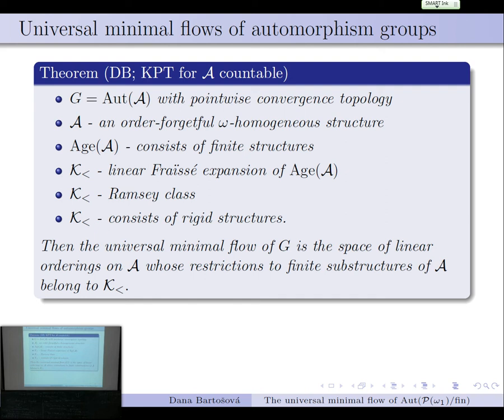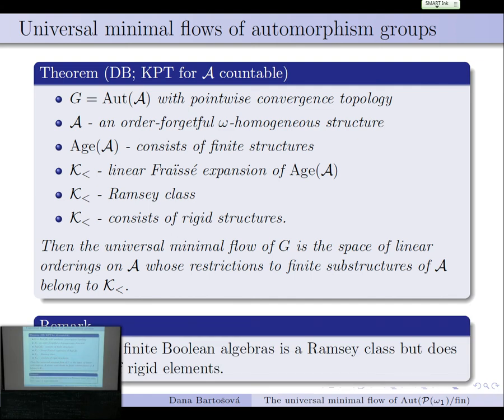And then the universal minimal flow is the space of linear orderings on the structure A, such that when we restrict to a finite substructure, we end up in our class K. So these are the ones that we allow. And as I said, the class of finite Boolean algebras, which is the Age of both power set of omega modulo finite and power set of omega 1 modulo finite, is a Ramsey class, but it does not consist of rigid elements. So we need to think of some linear orders to satisfy these conditions. And that brings us back to the original question.